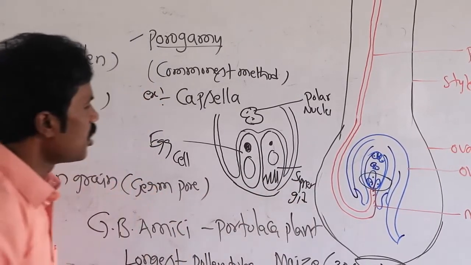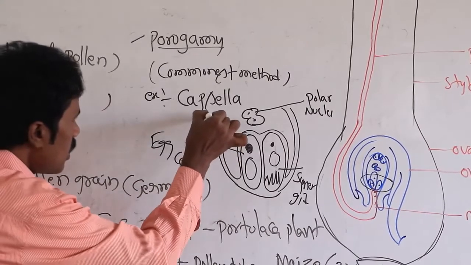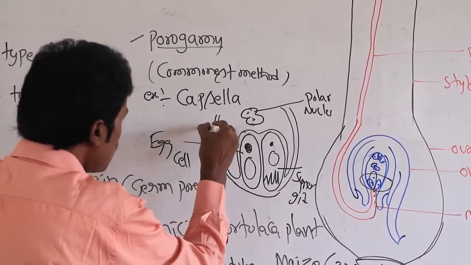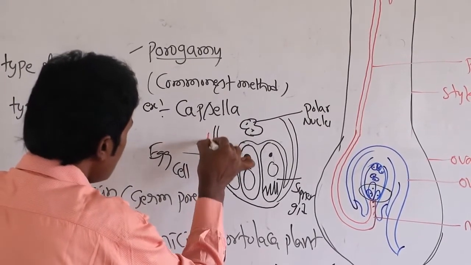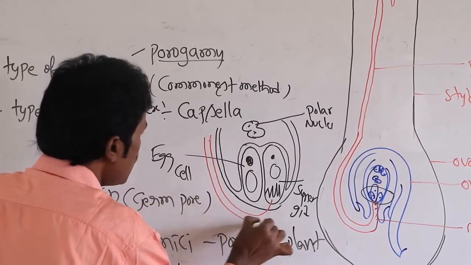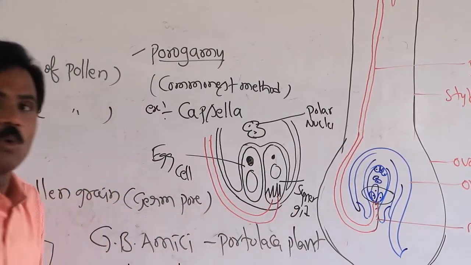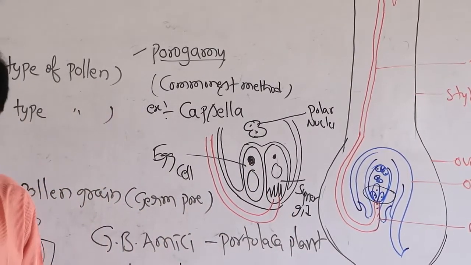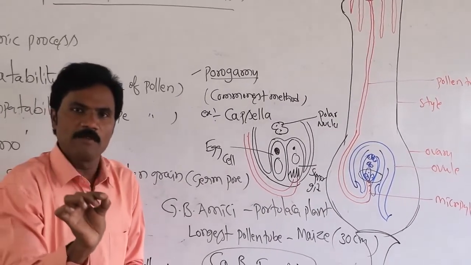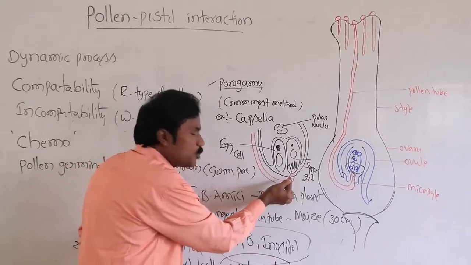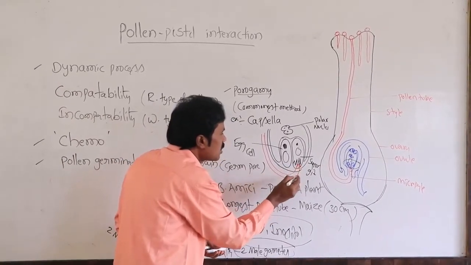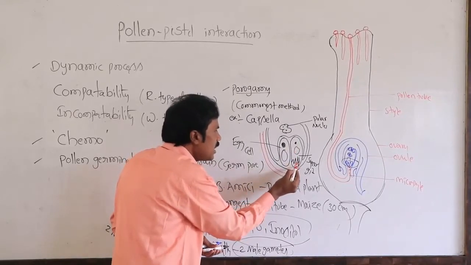Synergies. Here, the pollen tube is ready to enter. The pollen tube is entering towards the synergids. Why? Because of the filiform apparatus. That is most important. Because of the filiform apparatus, the pollen tube is directed along with the male gametes.